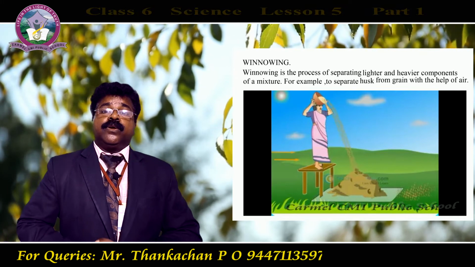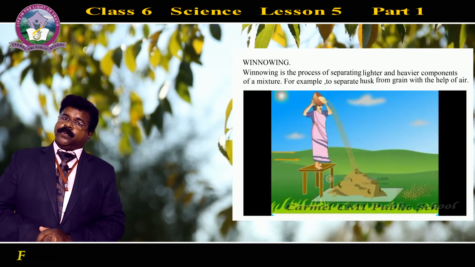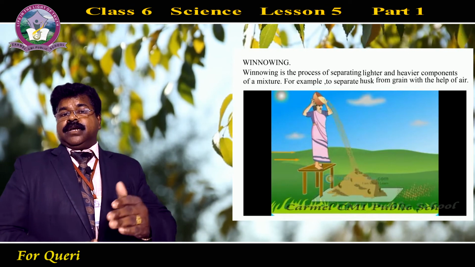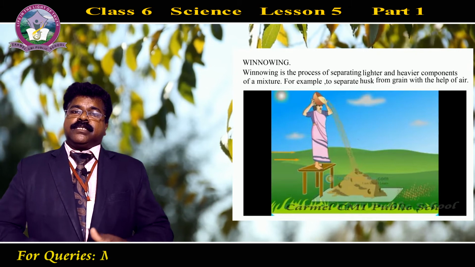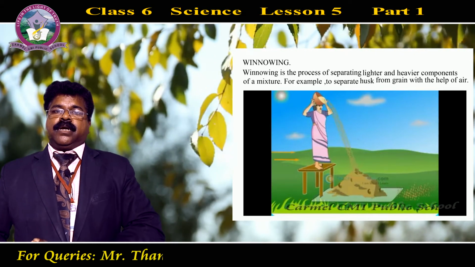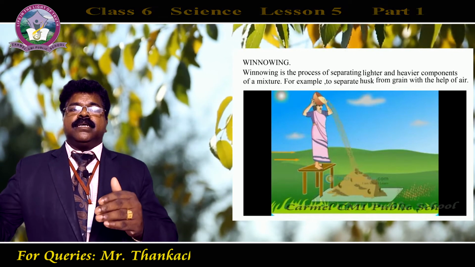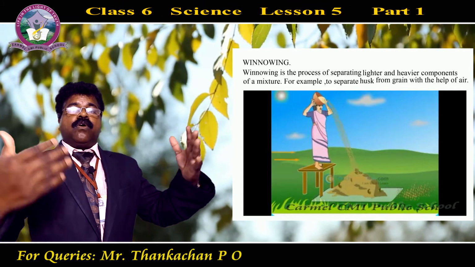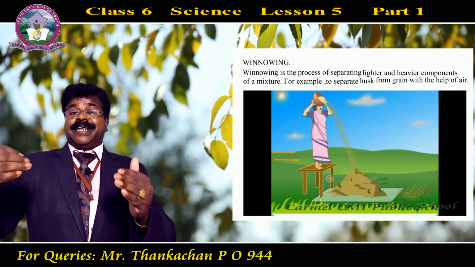In this way, we are able to separate it. Okay, so the substances which have light weight as well as more weight, that means lighter particles and heavier particles, can be separated by this method. Which method? We are holding it against the flow of wind, against the direction of the wind.